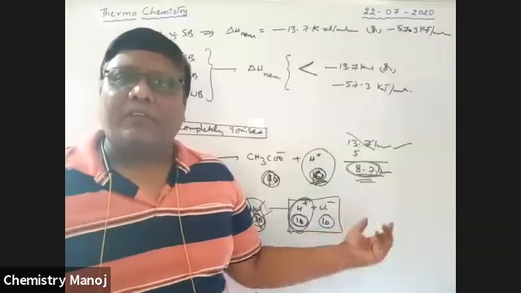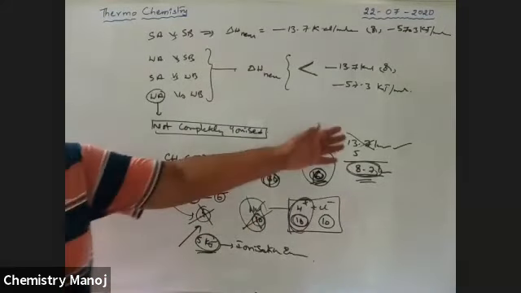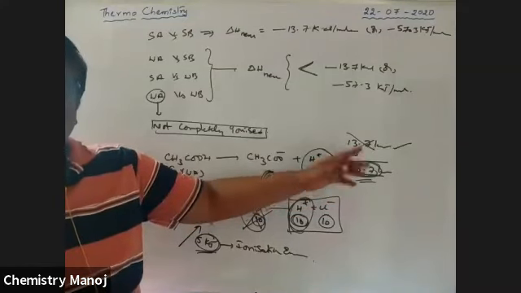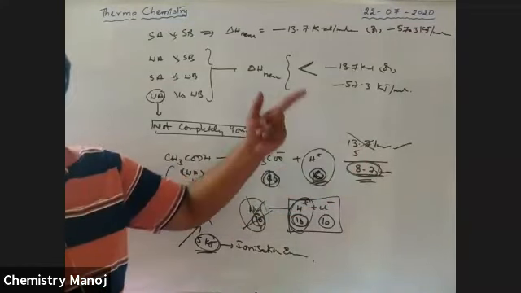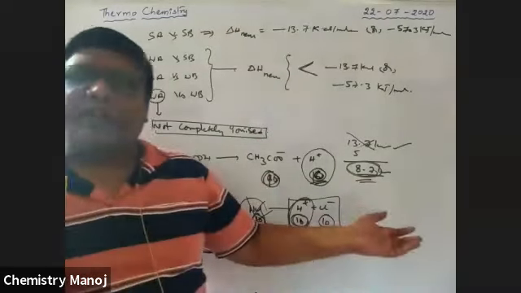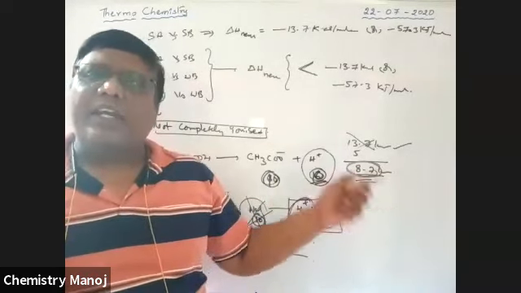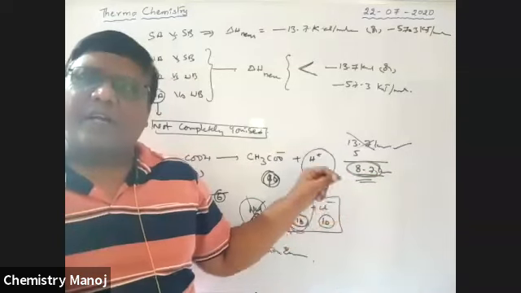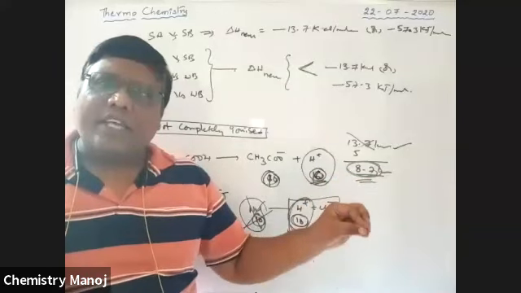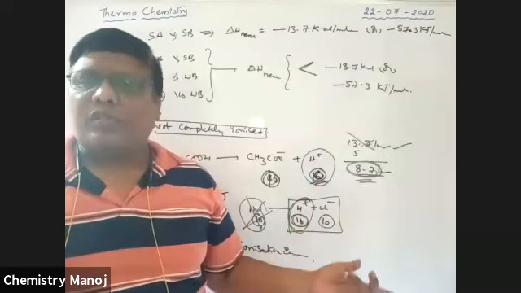So what happens to that 5? That 5 is utilized for the ionization of that weak acid. That decreased value is utilized for the ionization of the weak acid. That is why the heat of neutralization between a weak acid versus a strong base, or a strong acid versus a weak base, is always less than 13.7. Because the decreased value is utilized for the ionization of that weak acid or weak base, or sometimes both.